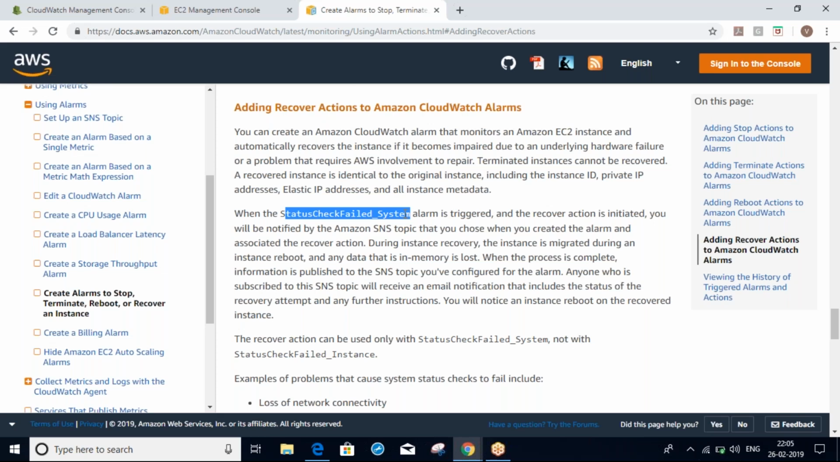Okay, Uday? Yes, Ram. Yes. So that is that option.